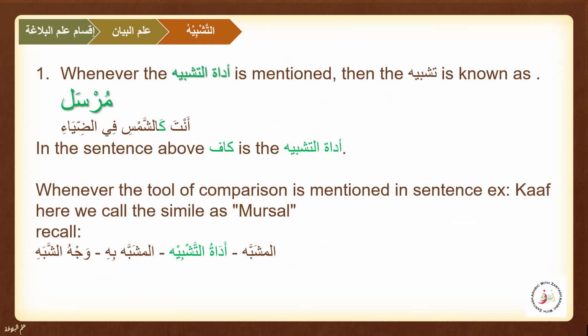Anta kashamsi fidyai. In the sentence above, kaf is the adatu tashbih and it is mentioned, it is present, it is not omitted. That is why this tashbih is going to be called mursal. Whenever the tool of the comparison is mentioned, in this example it is kaf, we are going to call this simile, this tashbih, mursal. Again, just recall the four main components: mushabbah, mushabbah bihi, adatu tashbih, and wajhu shabah. So remember, when the adatu tashbih is present, we are going to call a tashbih mursal.